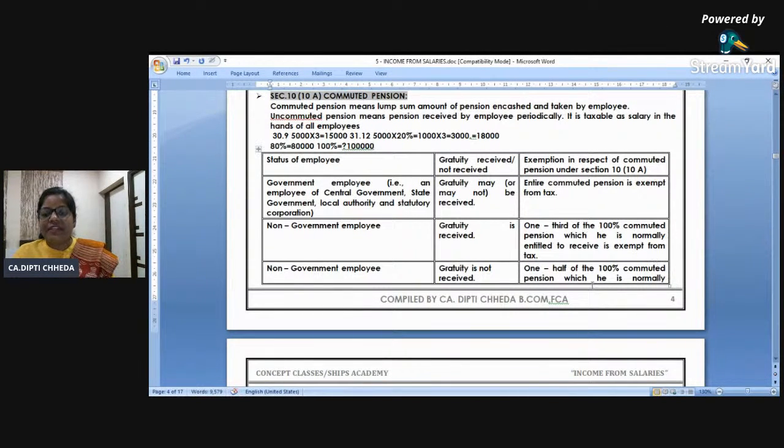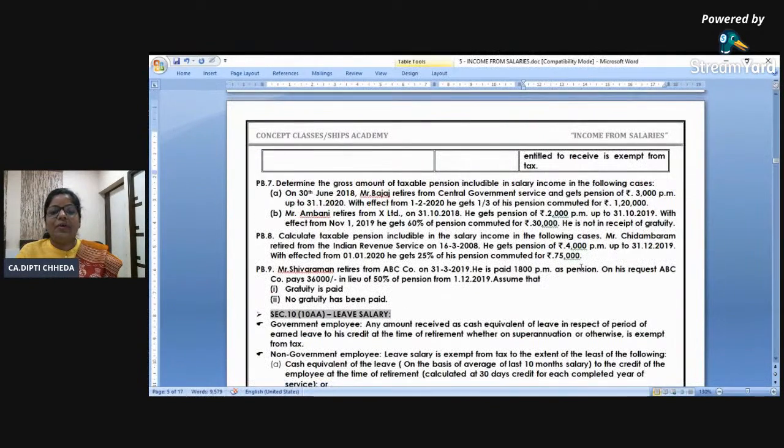So if you are receiving gratuity, 1 lakh ka 1/3 will be exempt. If you are not receiving the gratuity, then 1 lakh's half, 50,000 will be exempt out of 80. You have received 80, but exempt will be not out of 80, it is 1/3 or half of 100% pension. That's all for pension. Okay.